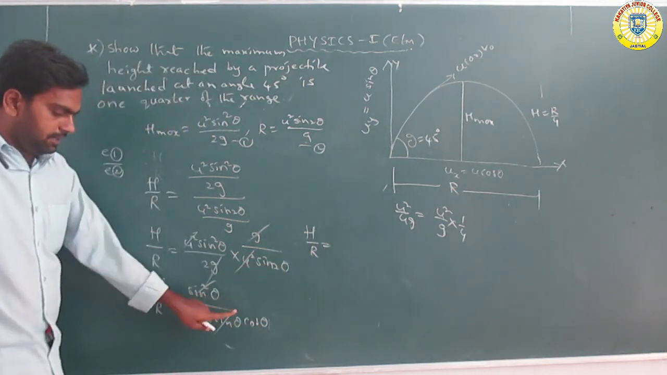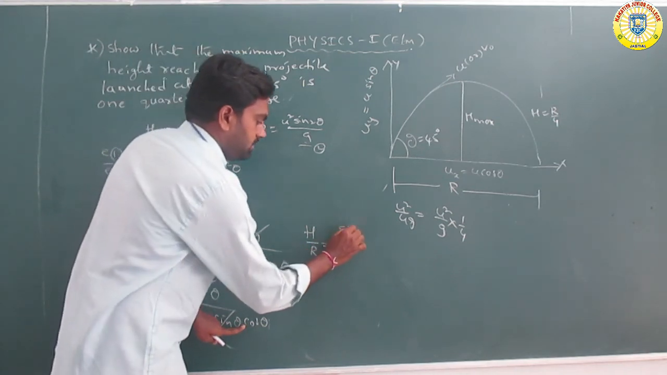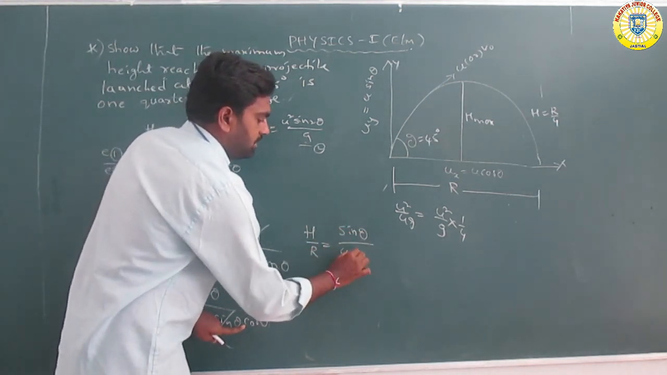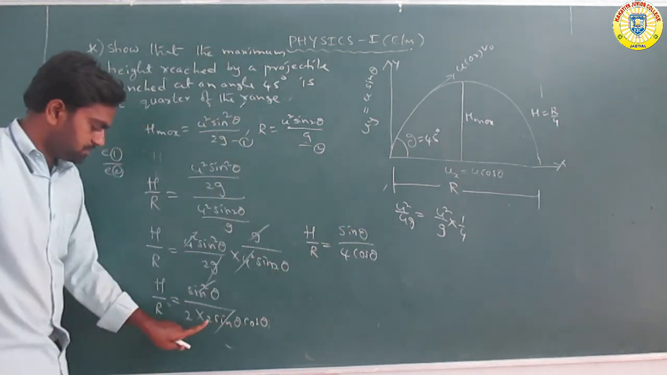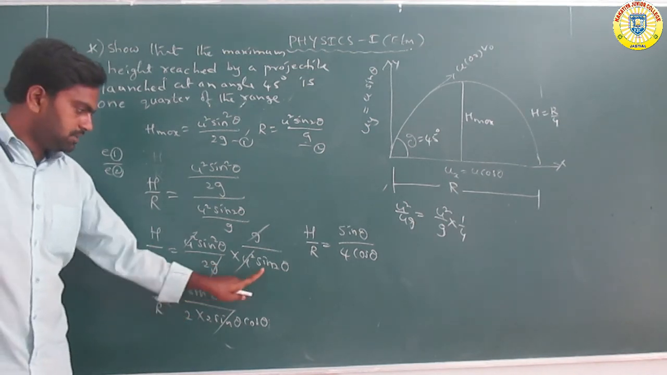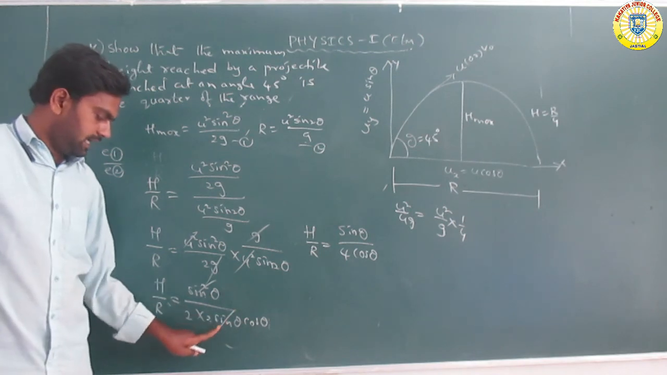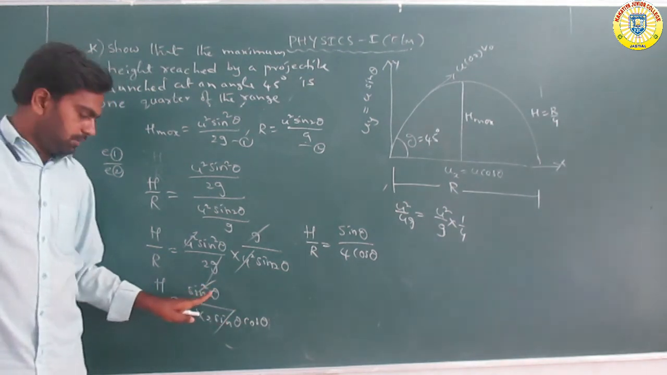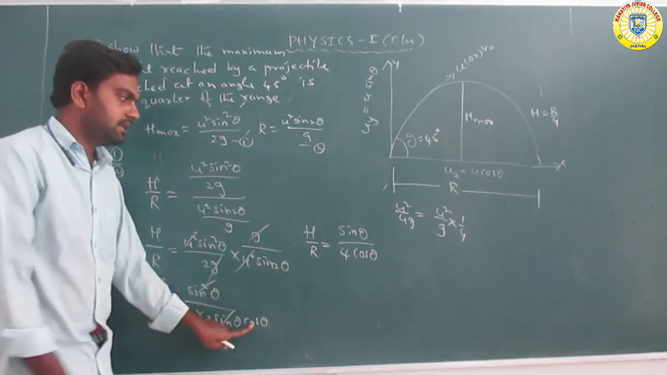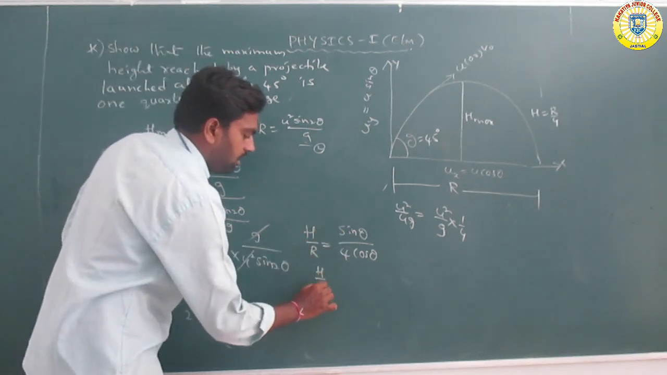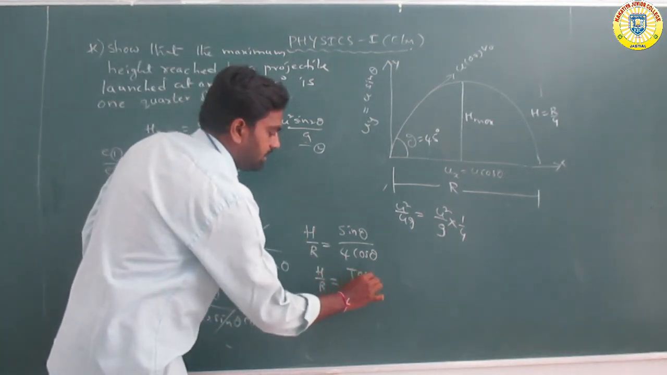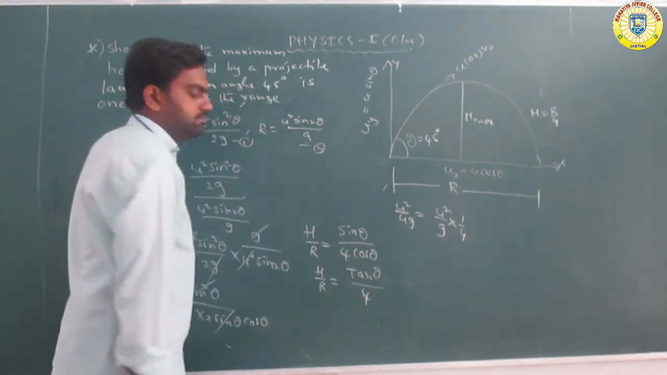So sin theta by cos theta, that is tan theta, and 2 into 2 is 4. So h by R is equal to sin theta by 4 cos theta, where 4 means 2 into 2, and sin 2 theta is equal to 2 sin theta cos theta. The sin theta cancels, so the remaining is sin theta by cos theta, that is tan theta. H by R is equal to tan theta by 4.